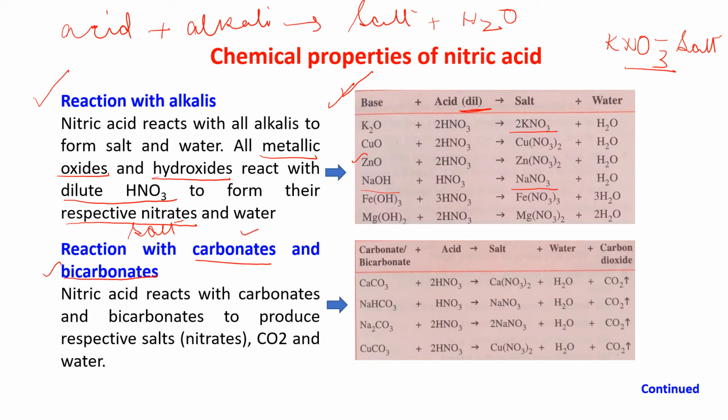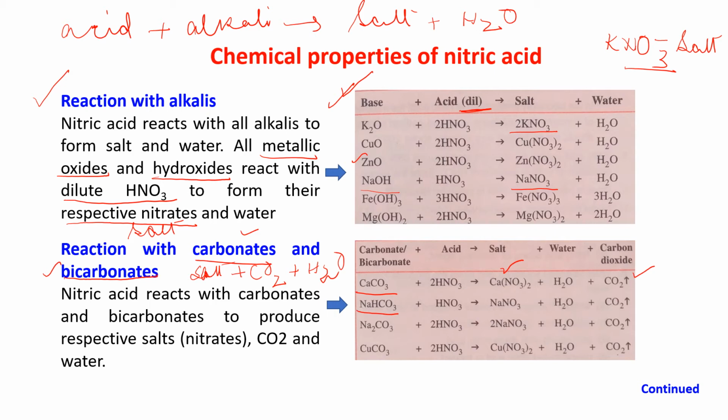Now, when it is reacting with carbonates and bicarbonates, I already told you, it will give you a salt, it will give you carbon dioxide, it will give you water. Because it is a carbonate, naturally CO2 will come out. So when nitric acid reacts with carbonates or bicarbonates, it will give you another salt, water, and carbon dioxide will come out. See that? Calcium carbonate reacts, giving you a salt, that is calcium nitrate, and water, and carbon dioxide is coming out.